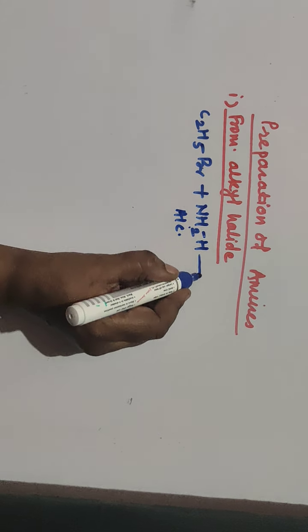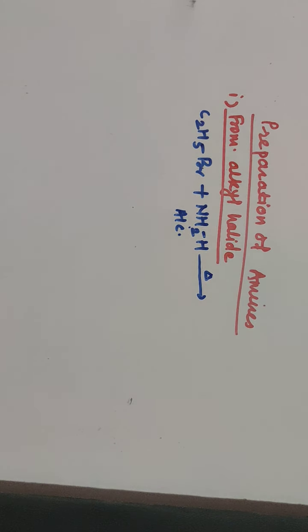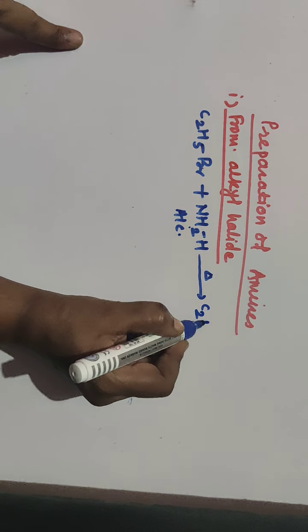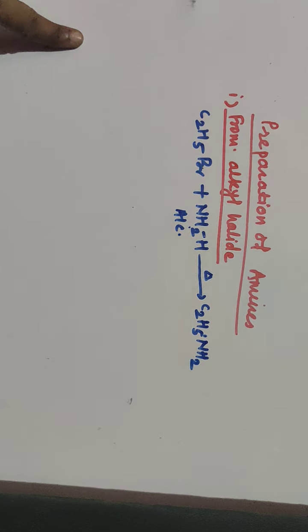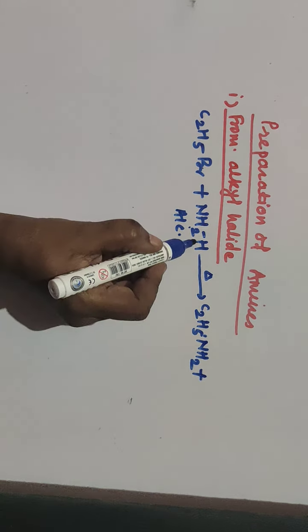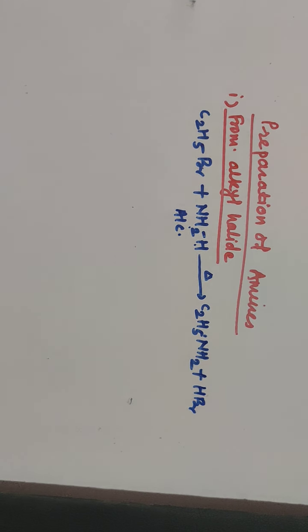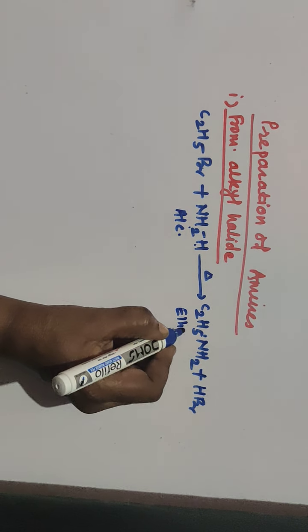Then on heating, Br minus is replaced by NH2 group and you will get C2H5NH2, ethanamine or ethyl amine. The side product is H and Br coming together to form HBr. So I'll write the name, ethyl amine.